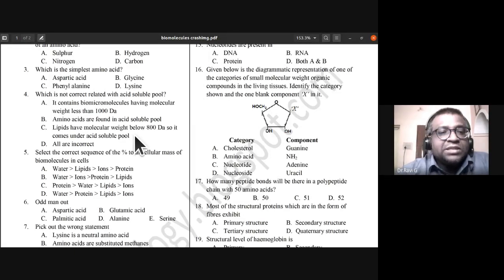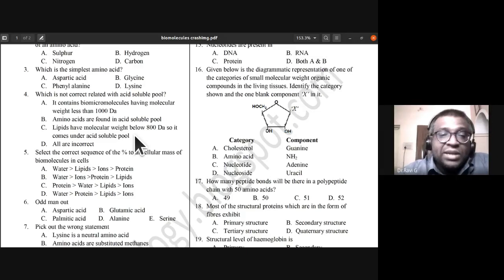So there should be a reason for it, isn't it? Why is it C? See, lipids have molecular weight below 800 Daltons, but they are insoluble. They are in the acid insoluble pool. Even though their molecular weight is below 800 Daltons, they are found as retentate, not as filtrate.